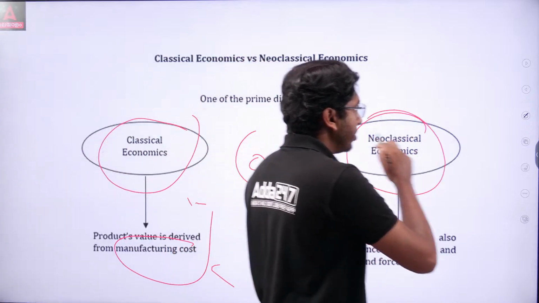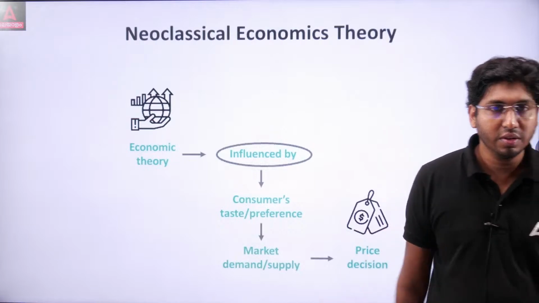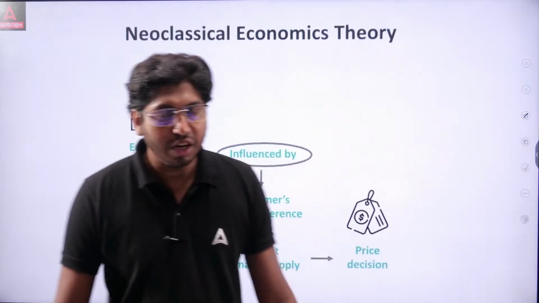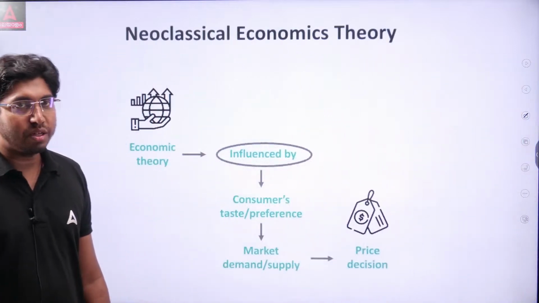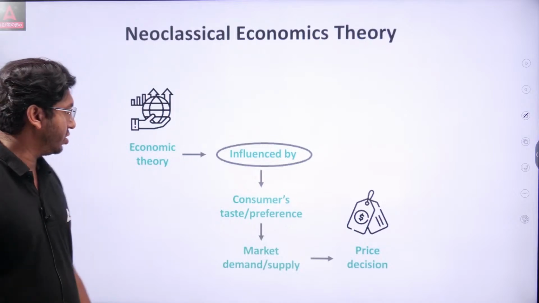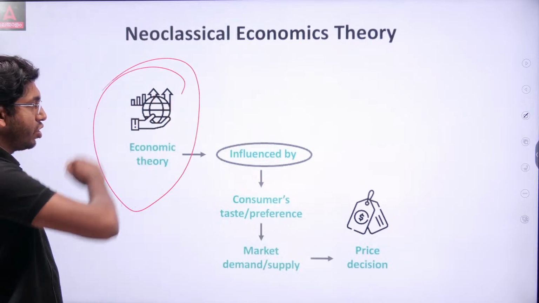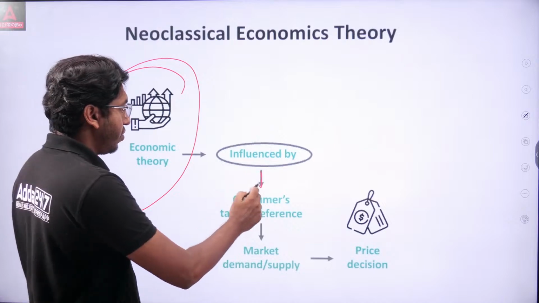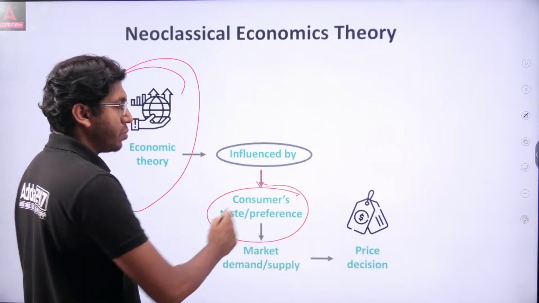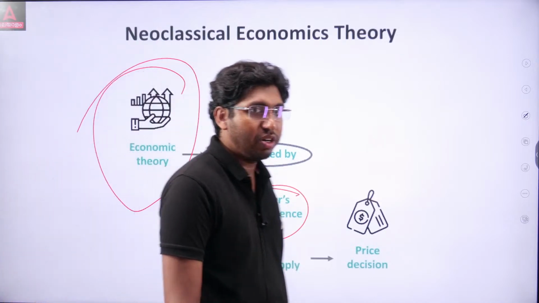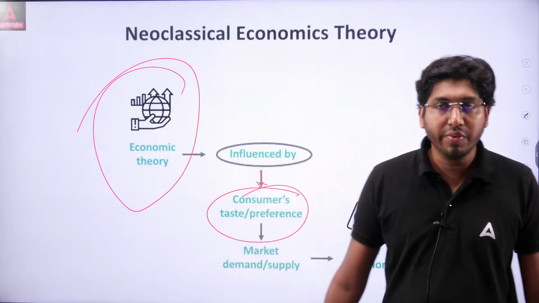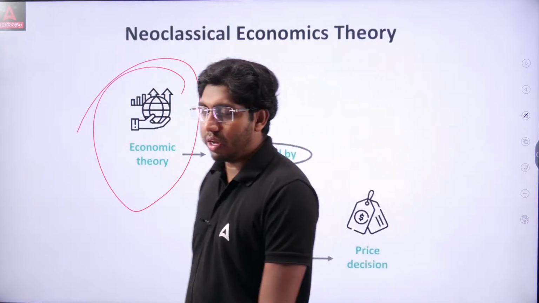So neoclassical economists focus on what? The market is influenced not only by the cost, but by demand and supply. This is neoclassical economic theory. It says the market is influenced by consumers' taste or preference. Every consumer has different tastes and preferences. Not everyone likes red color, not everyone likes black color.